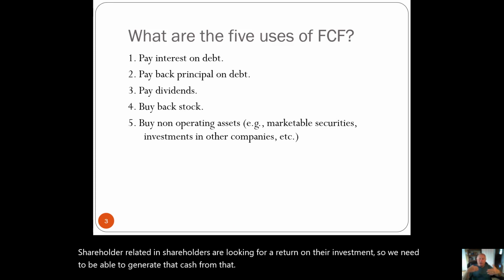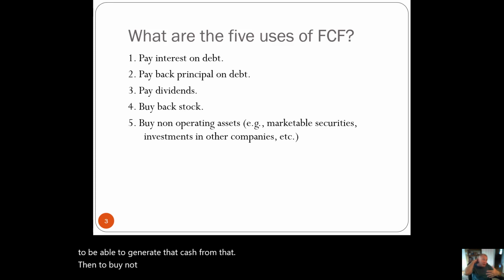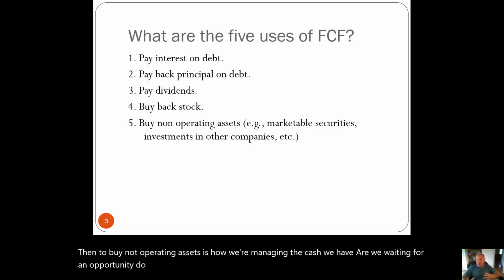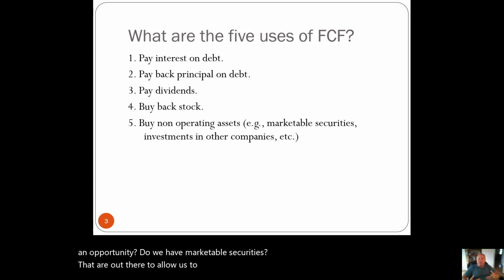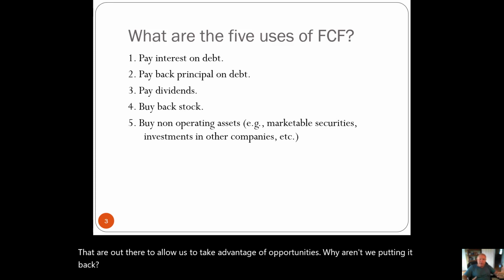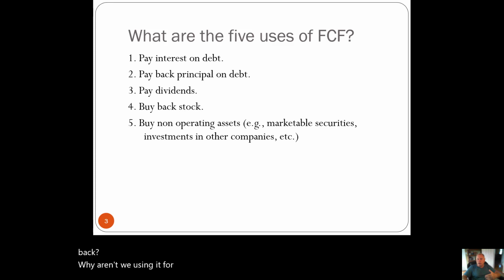Then to buy non-operating assets is how we're managing the cash we have. Are we waiting for an opportunity? Do we have marketable securities that are out there to allow us to take advantage of opportunities? Why aren't we putting it back? Why aren't we using it for debt? Why aren't we returning it to the shareholders?